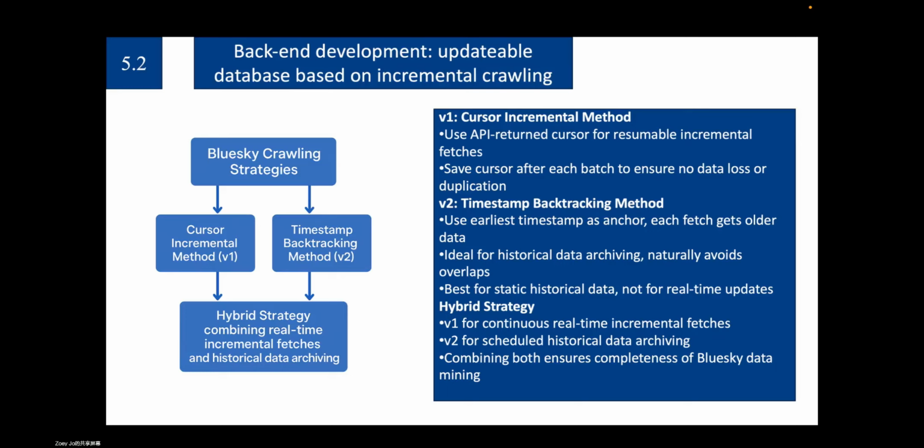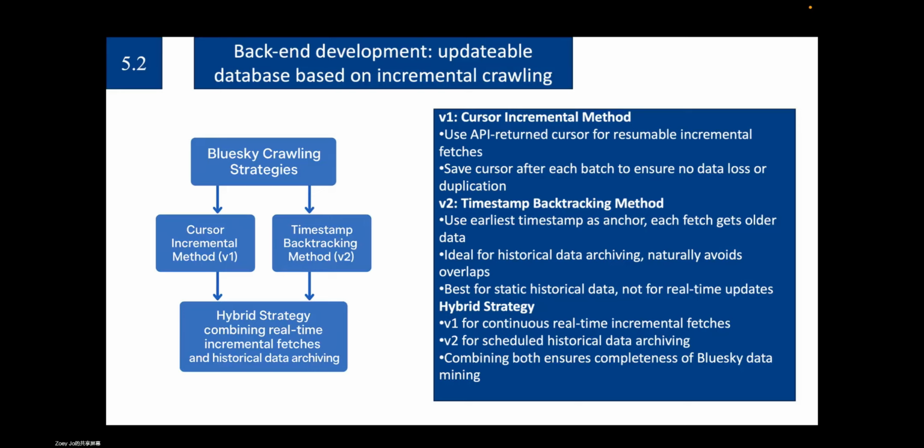Each task is executed in one or more batches. In each batch, data is fetched from the API using cursor-based pagination until either the set batch size is reached or the API no longer returns a new cursor. For each new batch, the last saved cursor is used as a parameter, and the API returns an updated cursor, making the process progressive. After each batch, the new cursor is saved, allowing the next round to resume exactly where the previous one left off, ensuring that no new data is missed.